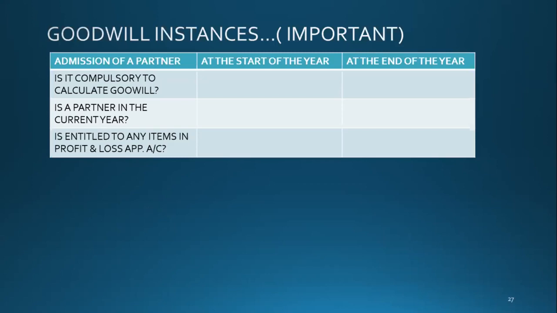You will not get a question that a partner is admitted halfway, or after 3 months, or after 9 months. You will get that a partner is admitted at the start of the year or at the end of the year. That's what you get.